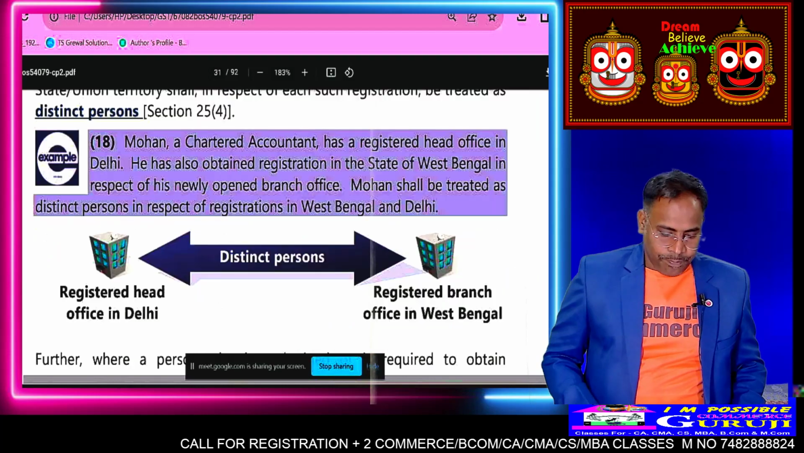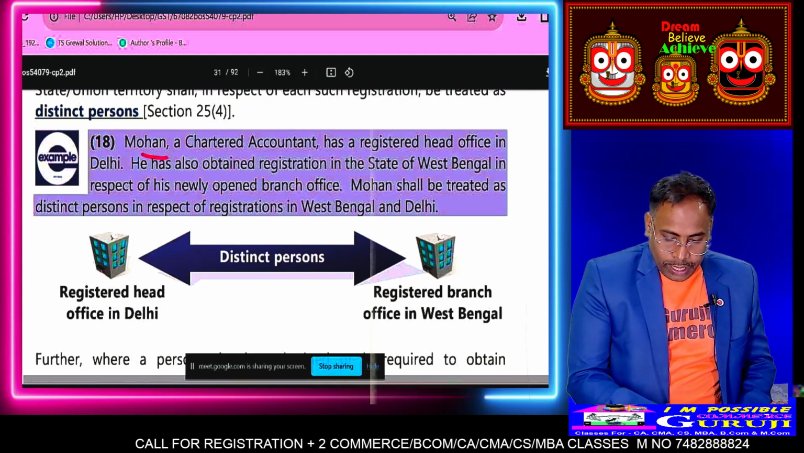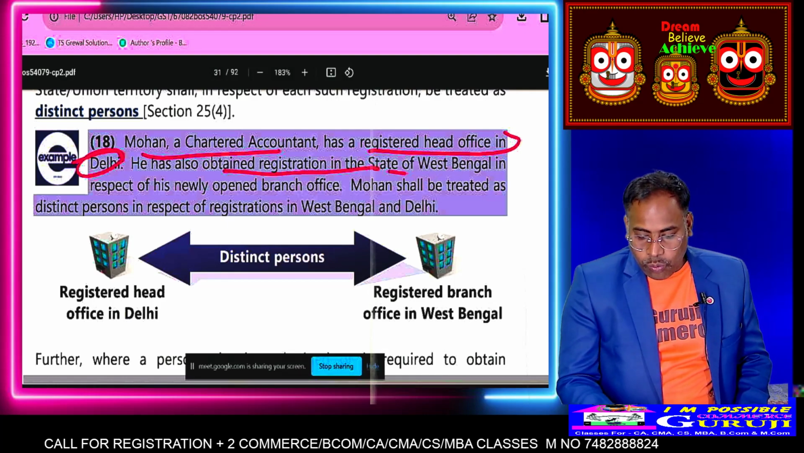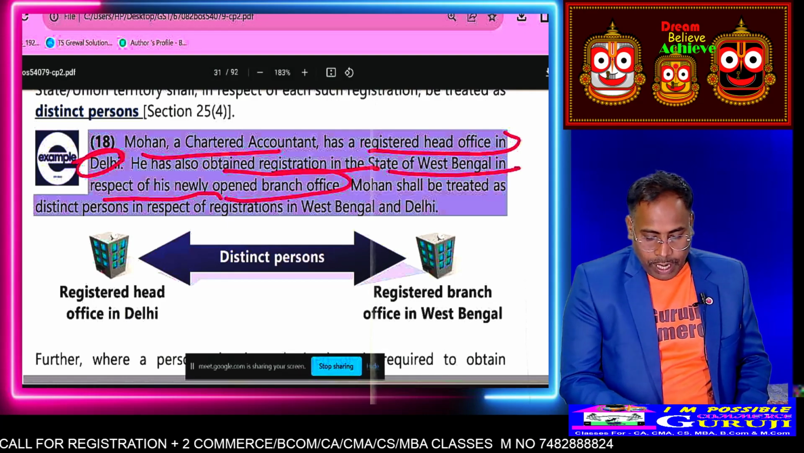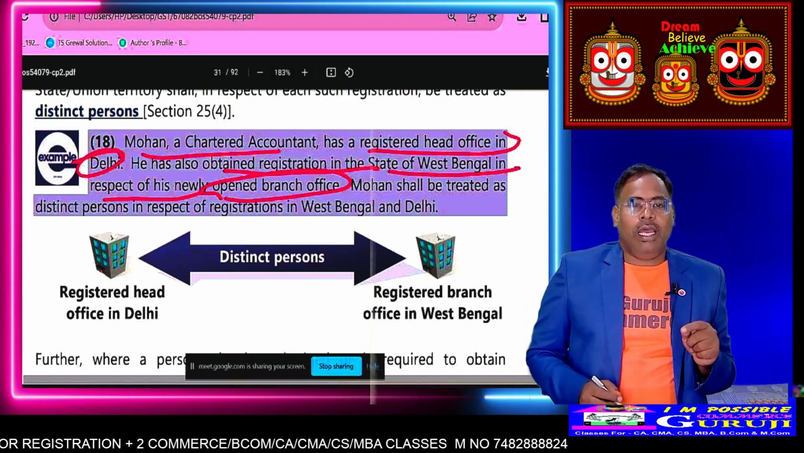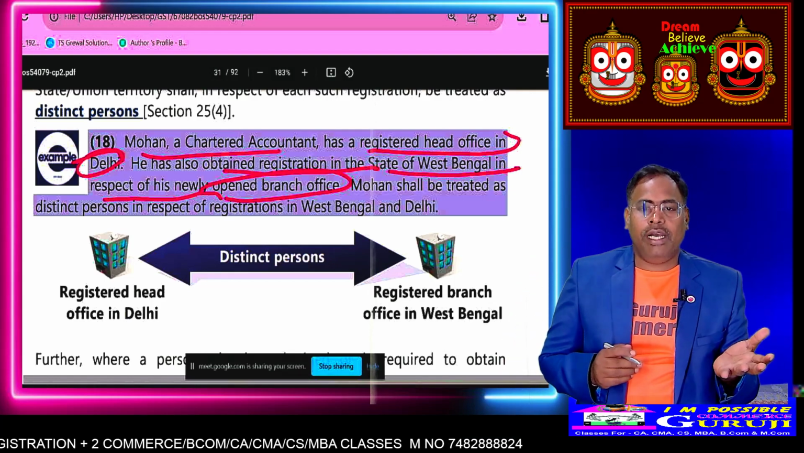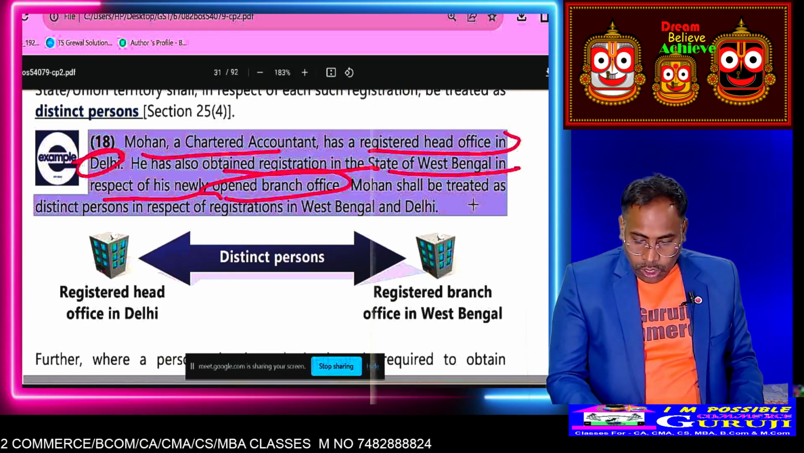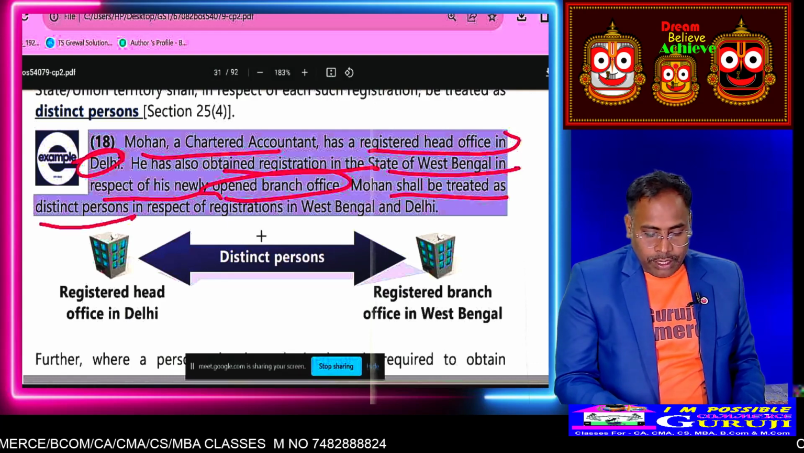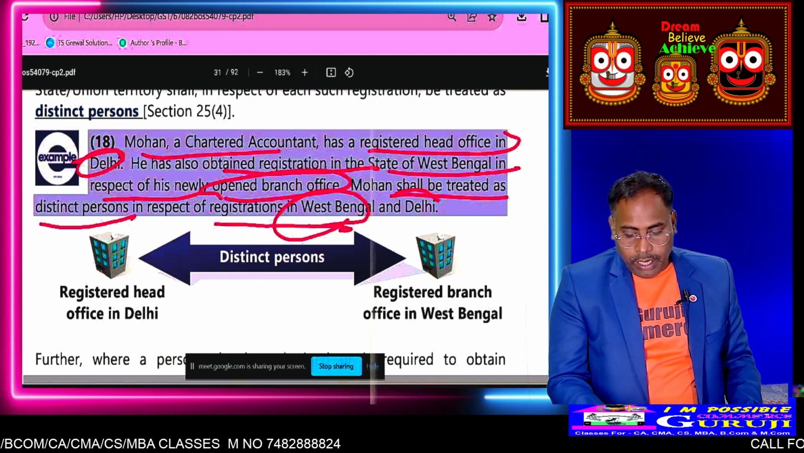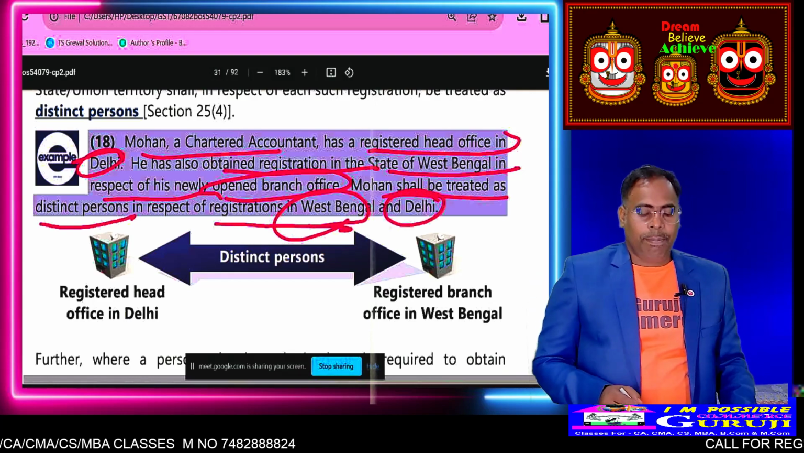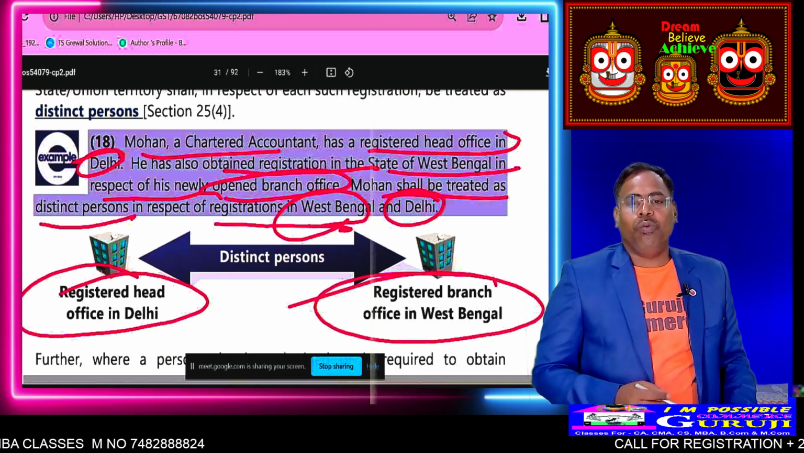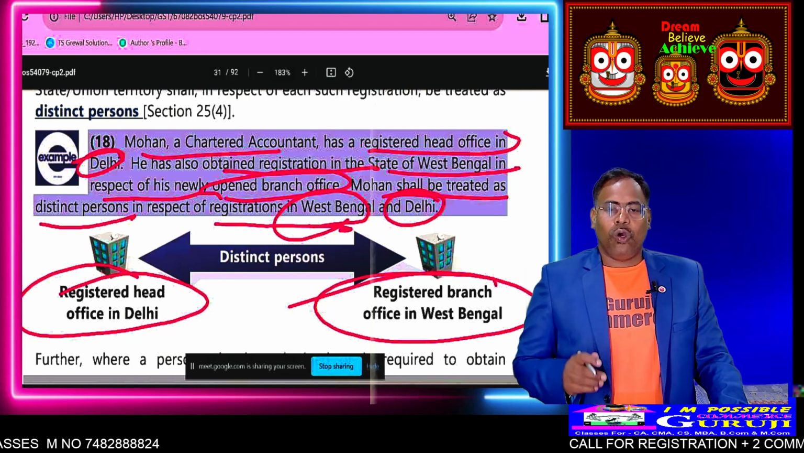Look at the example. Mohan is a chartered accountant, has a registered office in Delhi, and he has obtained a registration in West Bengal for a newly opened branch. So Mr. Mohan has one branch in West Bengal and another in Delhi. So Mohan is treated as a distinct person in respect of the organizations of West Bengal and Delhi. Got my point? Here the registered head office is at Delhi. Here the registered branch is West Bengal. Okay. Got my point?